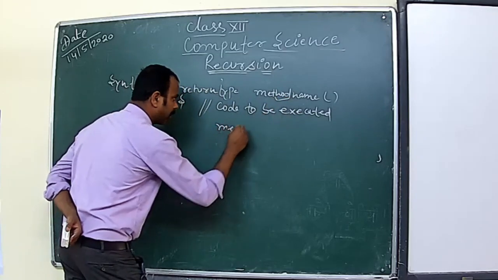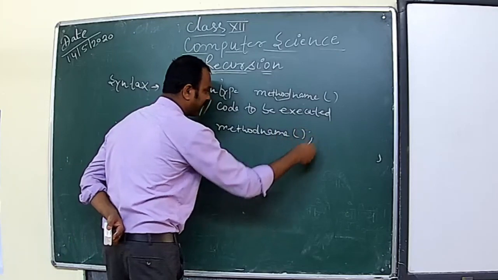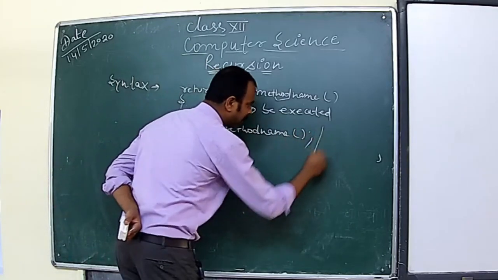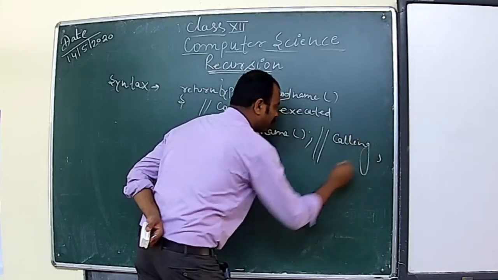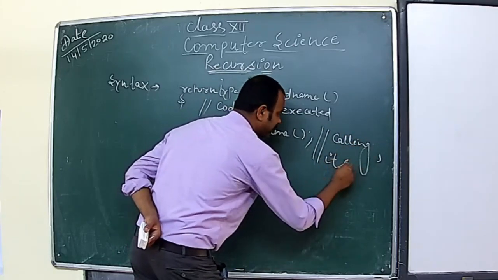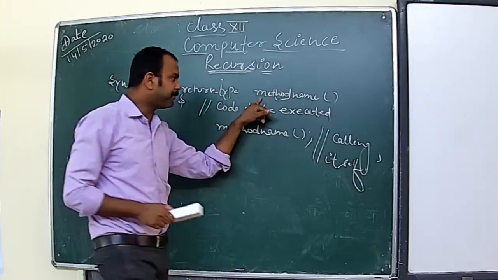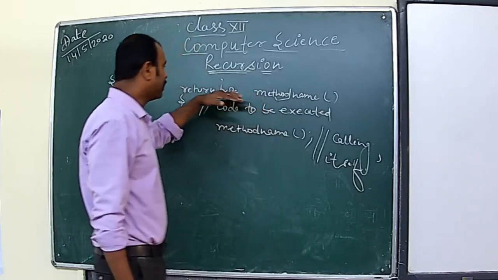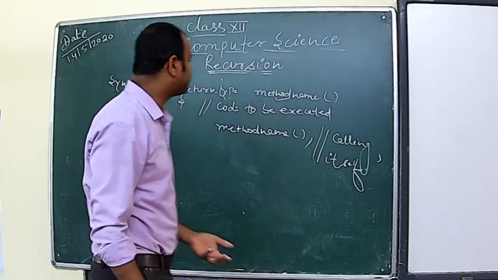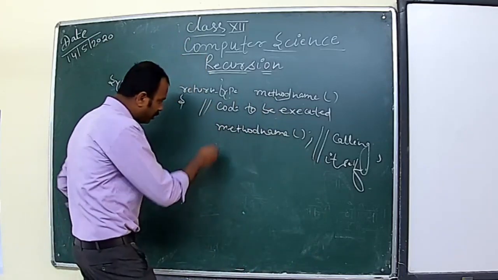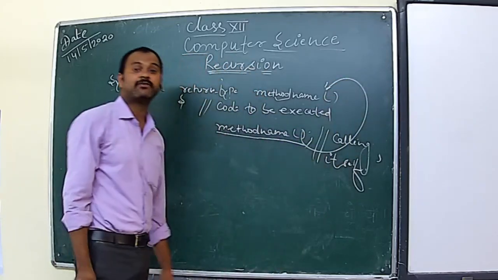So here the method name would be calling itself. This is the method name, that we are well aware how to write a method. After that, the code to be executed, the code that I want to implement in this block. And then when I call, see, this method is calling this method once again.